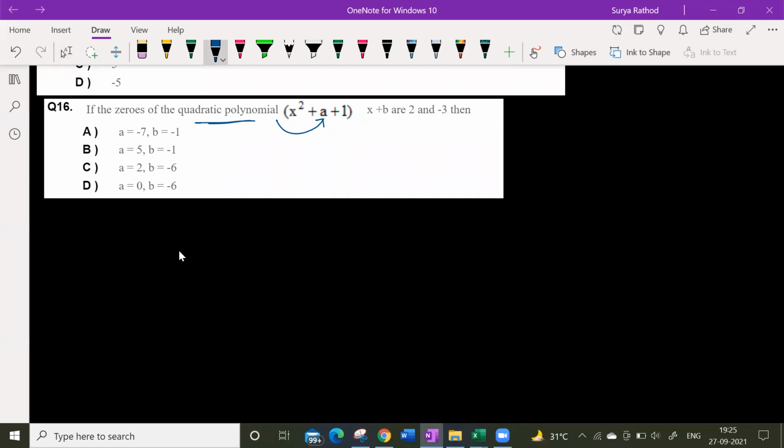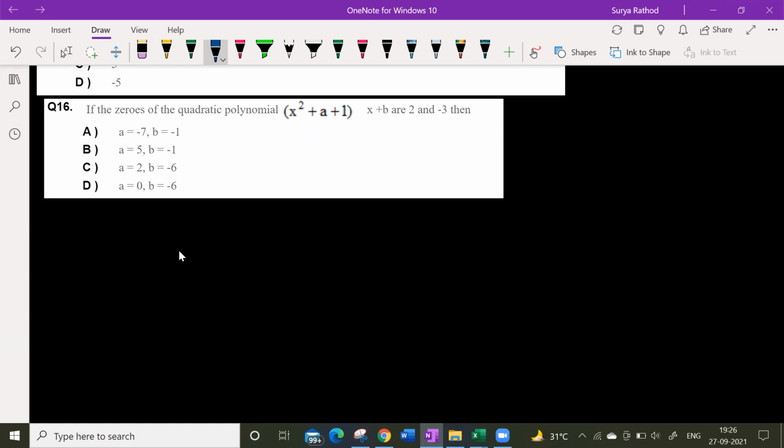So where did you feel the bracket should be? After the plus, I think one bracket should be there: x square plus bracket a plus 1 into x plus b, because it is the sum of zeros into x plus the product of zeros, which is b. So that will be the formula. Okay, here brackets are missing, you are saying.